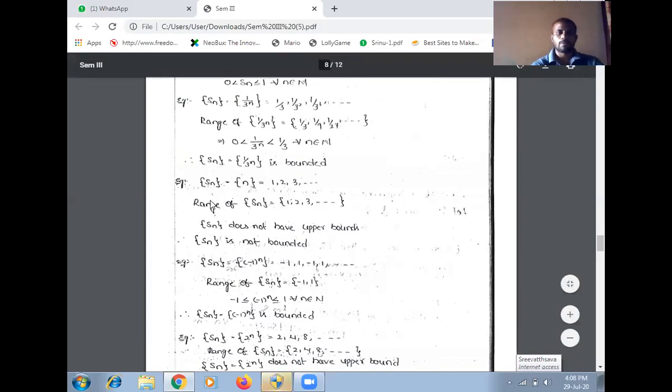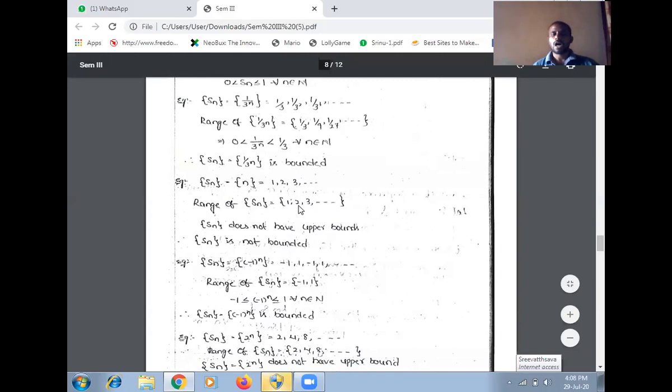Another example, Sn equal to n: 1, 2, 3 and so on. 1 is the first term of the sequence, 2 is the second term, 3 is the third term. The range of the sequence is 1, 2, 3, 4, and so on. It is an increasing sequence.